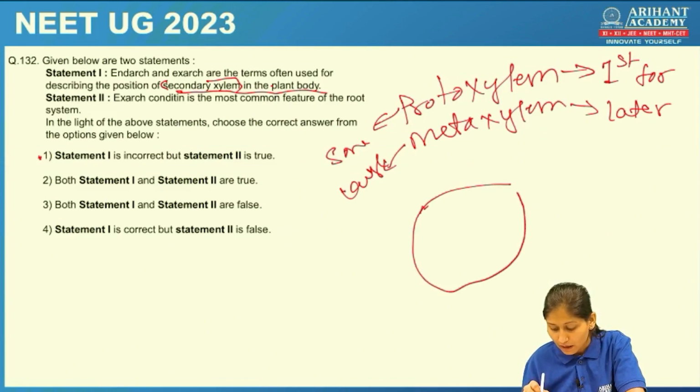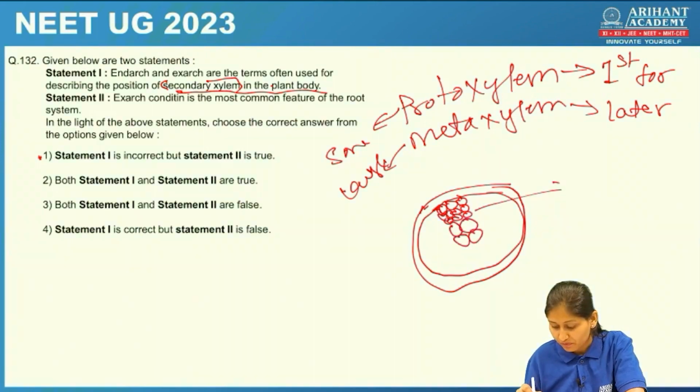towards the periphery region or endodermis region, let's suppose this is the endodermis region, and this is the protoxylem, if it is present towards the endodermal cells, then it is exarch condition, followed by the large metaxylem.